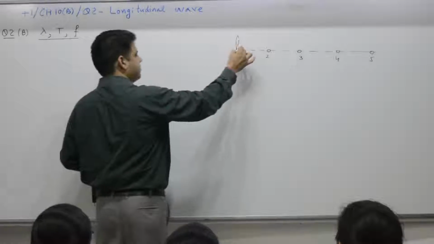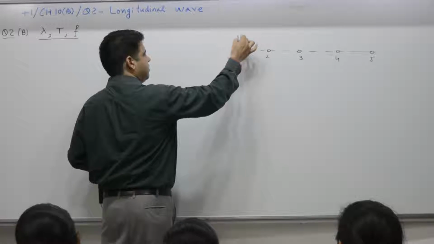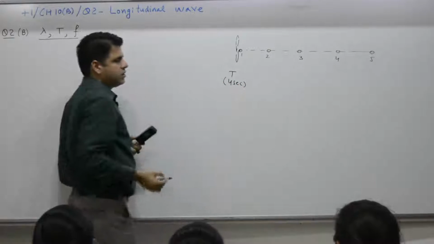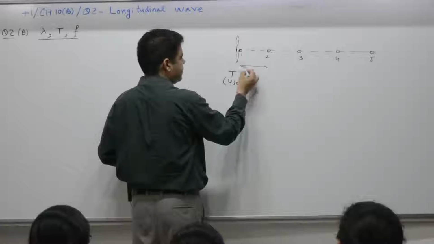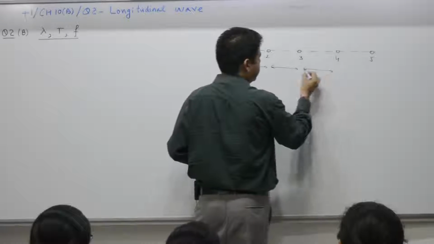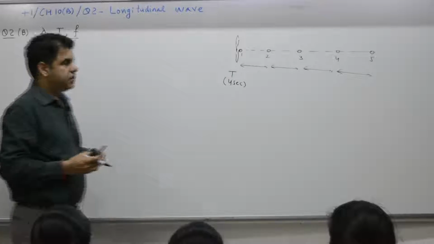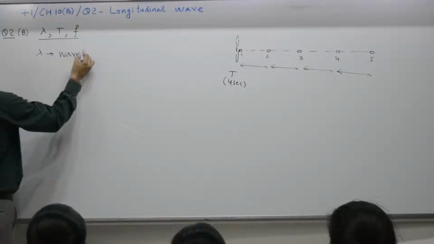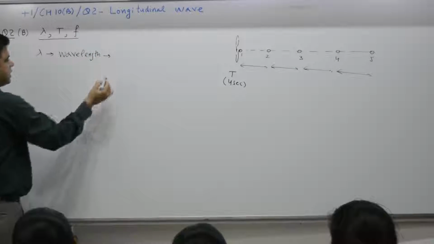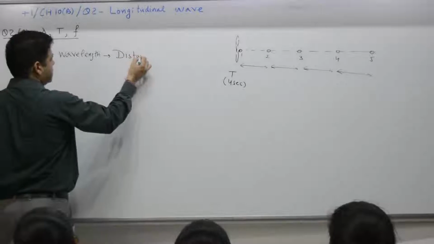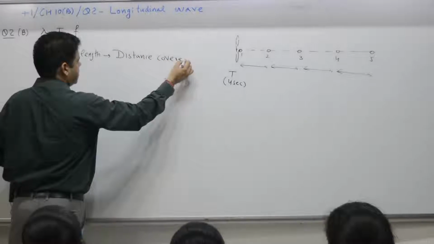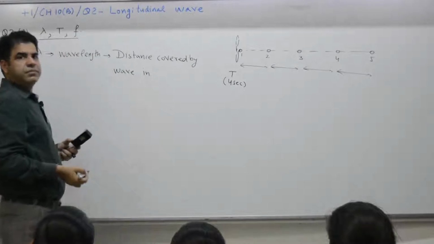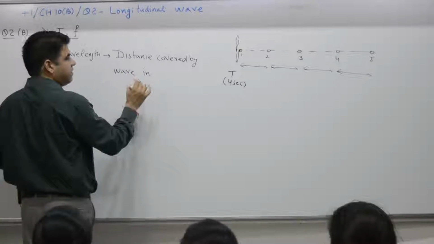How much time does it take for this wave particle? T, capital T, which was, as an example, 4 seconds. The information travels from 1 to 2 in how much time? 1 second, next 1 second, next 1 second. So, lambda is what? Wavelength is the distance covered by the wave in how much time?